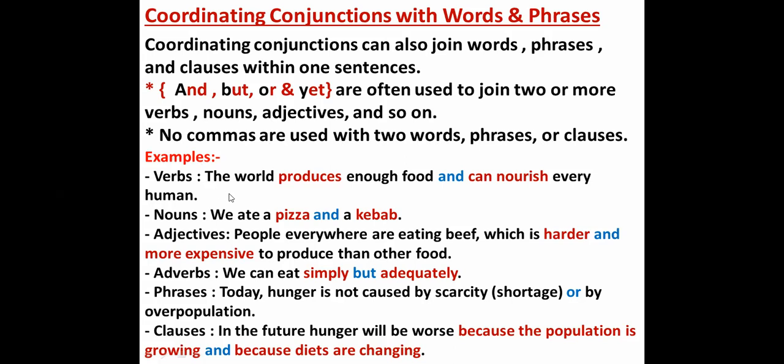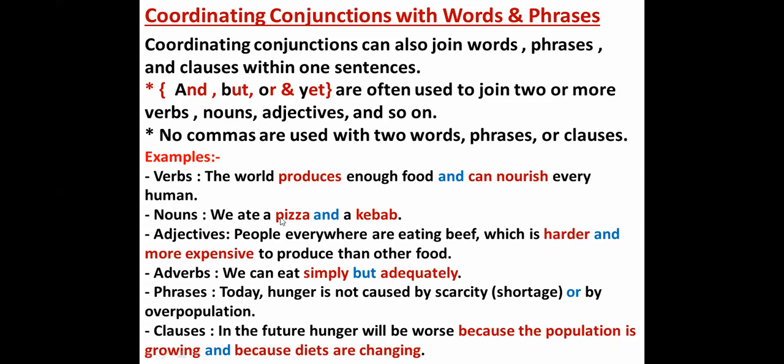For example, the world produces enough food and can nourish every human. As we can see here, there is no comma because we join two verbs, produces and can nourish. So there is no comma. It's a simple sentence. Take care, simple sentence, okay, not compound. We can use this conjunction to join two nouns.